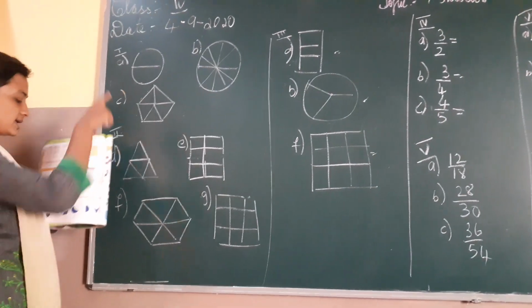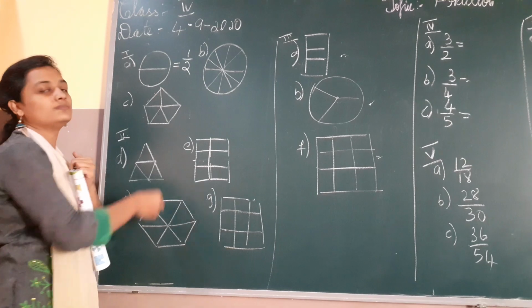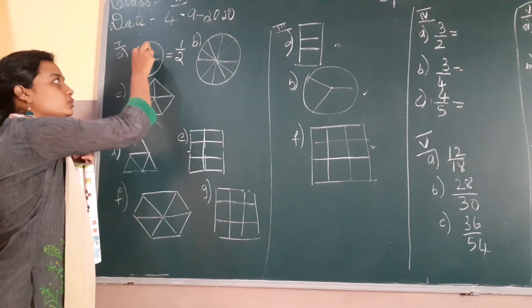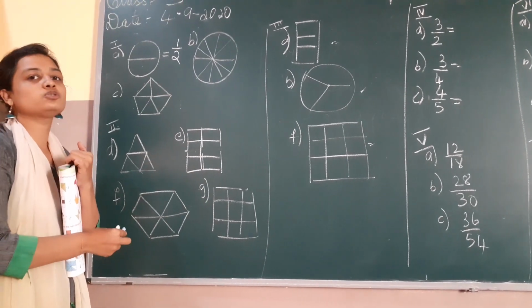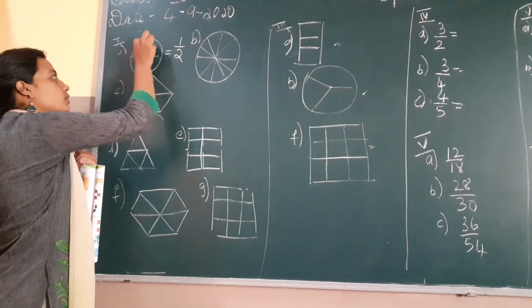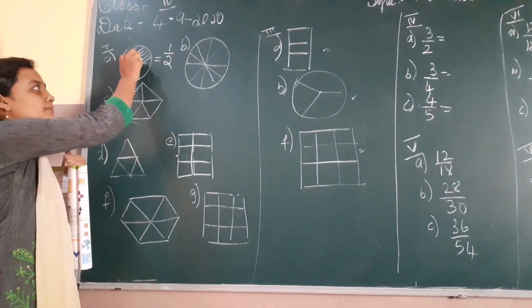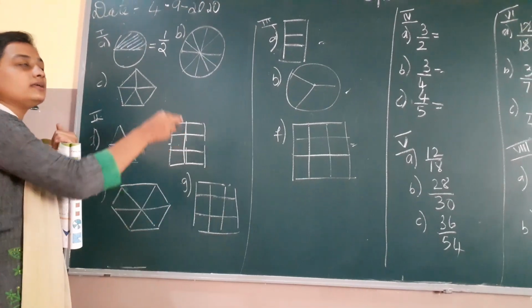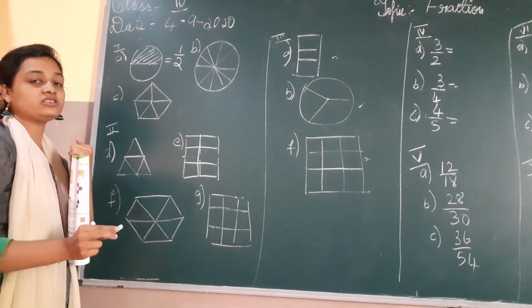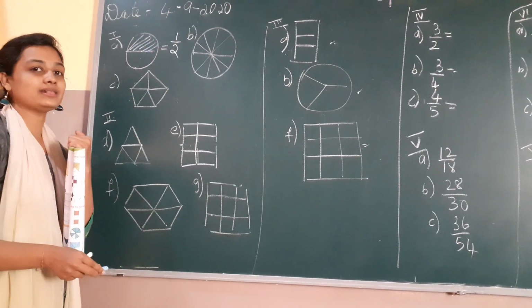The first one, the number they have written is 1 by 2. Means what? There are 2 parts, and how many parts should I shade? I should shade only 1 part in that. You can shade this with pencil, children. In textbook, don't use pen.